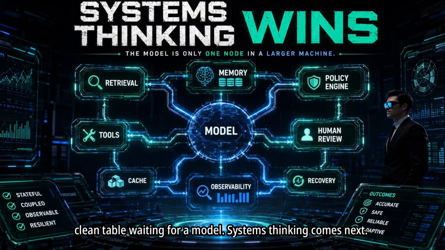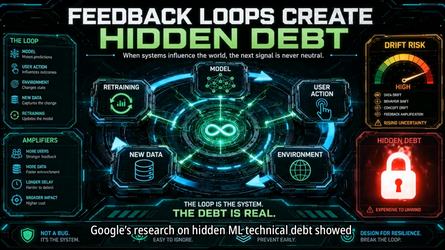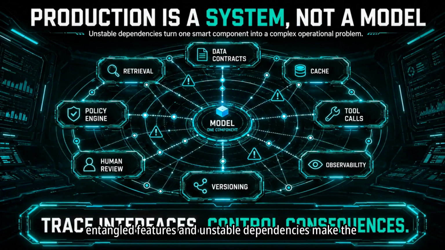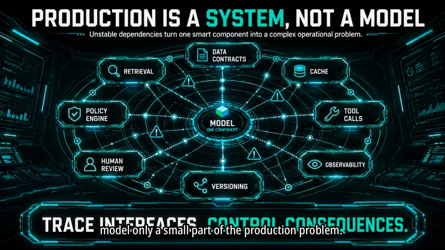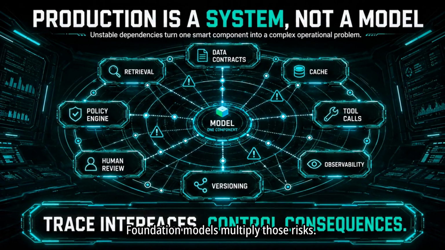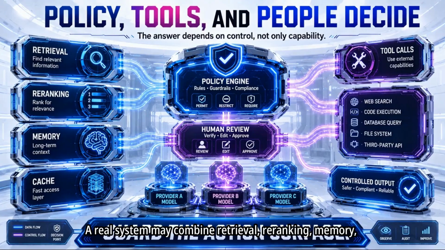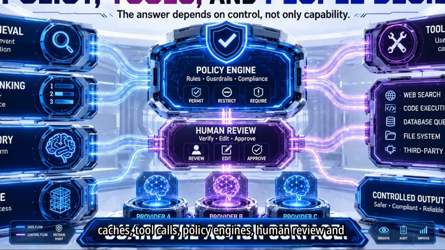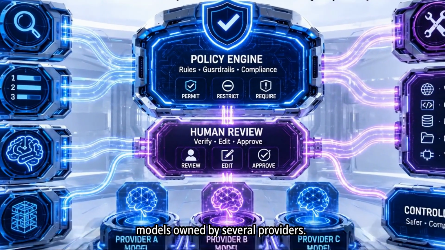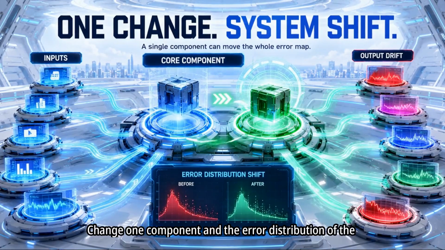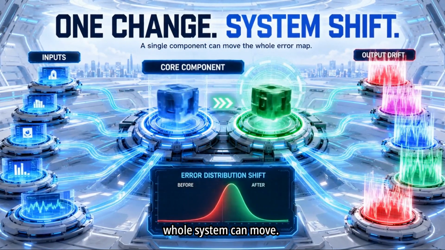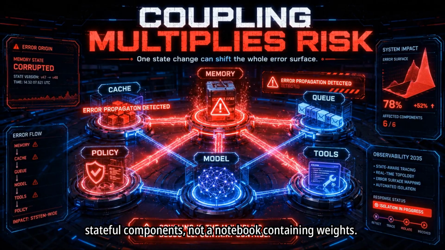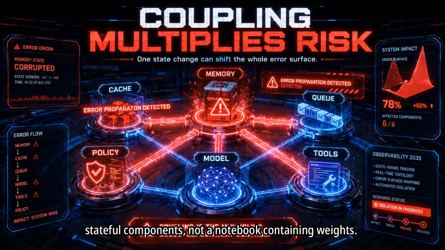Systems thinking comes next. Google's research on hidden ML technical debt showed that feedback loops, undeclared consumers, entangled features, and unstable dependencies make the model only a small part of the production problem. Foundation models multiply those risks. A real system may combine retrieval, re-ranking, memory, caches, tool calls, policy engines, human review, and models owned by several providers. Change one component, and the error distribution of the whole system can move. The engineer of 2035 must reason about a graph of coupled, stateful components, not a notebook containing weights.